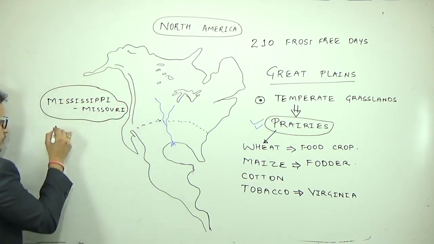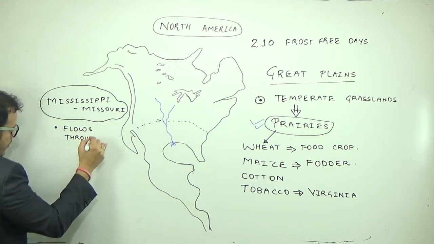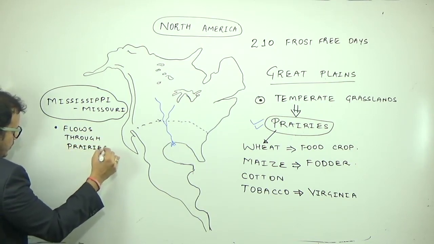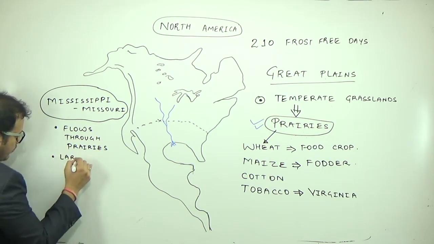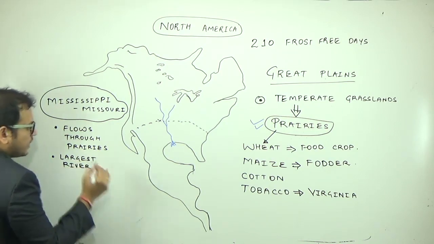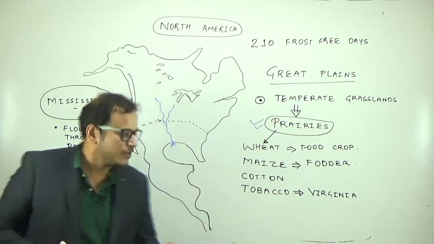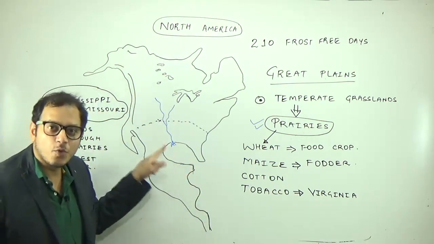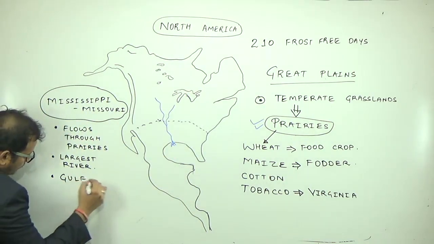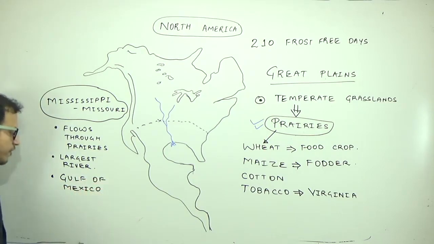It is the largest river of North America. And where does it drain? The question is, where does the Mississippi Missouri River drain into? It drains into the Gulf of Mexico.